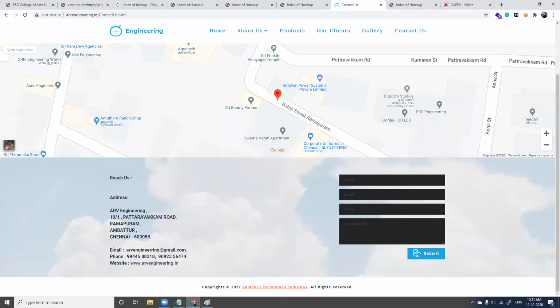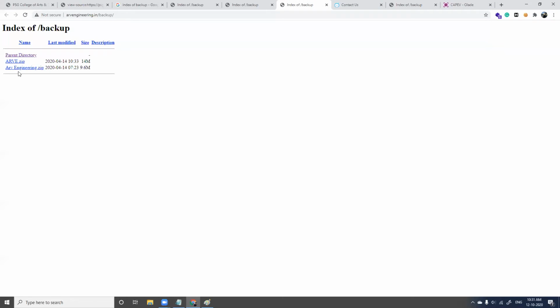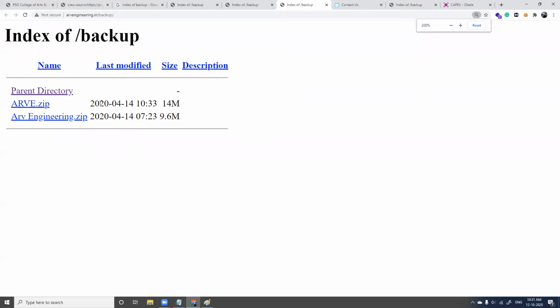Okay, RV Engineering is from Chennai, and they have their directory exposed. And yes, you are free to download this. You can click this and it gets downloaded. See here, the file gets downloaded, but we are not going to do that. You are free to access the data.